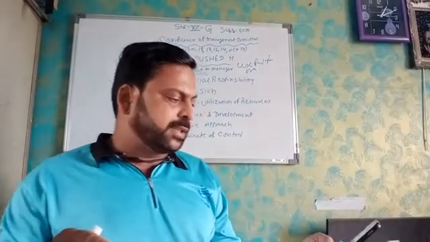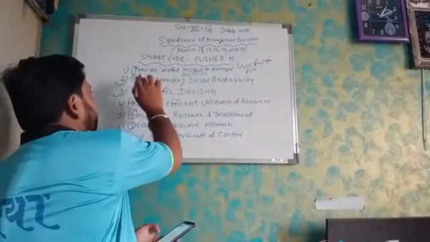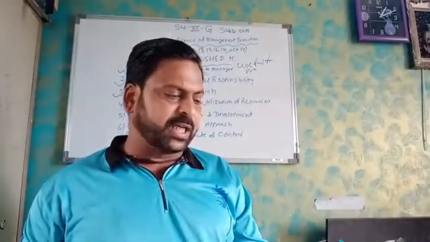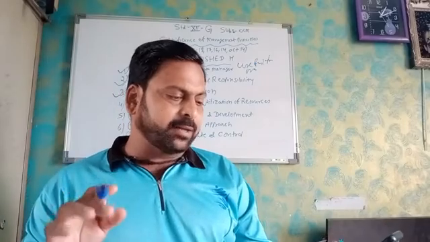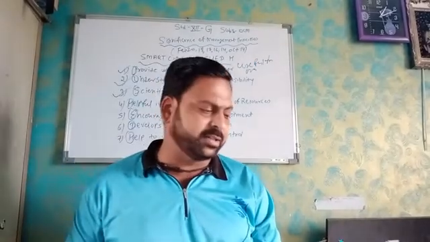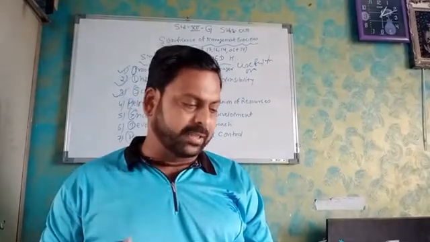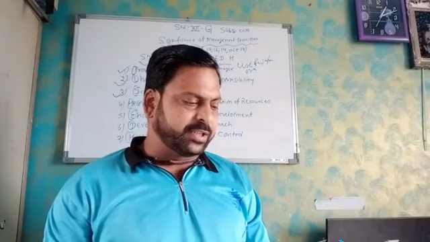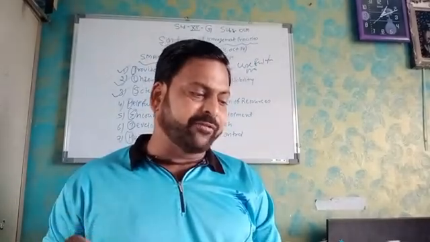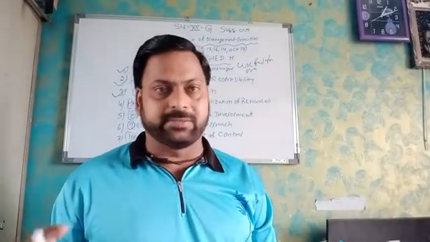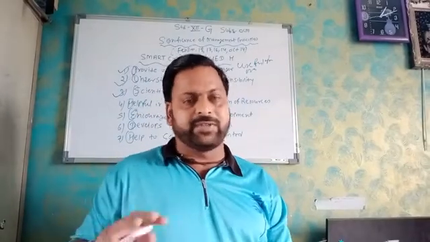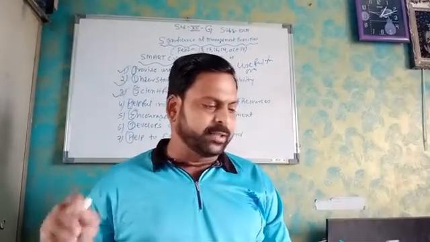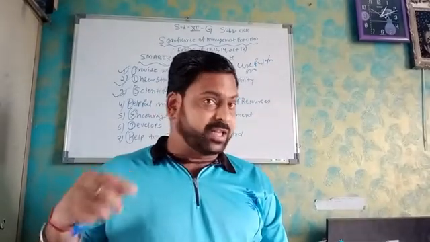Now the third point is scientific decision. In a business organization, scientific decision means systematic or balanced decision. Whatever decision the manager takes should be systematic and balanced. Management principles train the manager to take scientific decisions so that they do not have to follow the trial and error method. See, a manager's decision is not trial and error. It means we have to trial, and if it is not going to succeed, it is an error. So it is very important that the manager should not use any trial and error method.